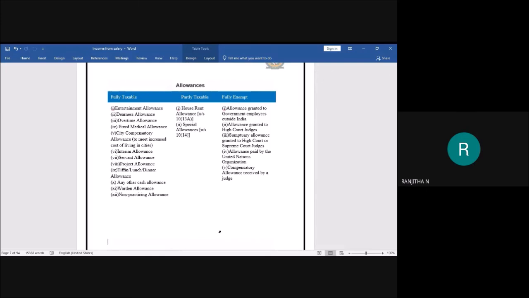Let us move on to the partly taxable allowances. What are partly taxable allowances? In this, we have two types of allowances, that is house rent allowance and special allowance. These are the only two allowances which are partly taxable. The house rent allowance is partly taxable under Section 10 subsection 13A, and the special allowances are taxable under Section 10 subsection 14. These are the different types of allowances which we can come across.